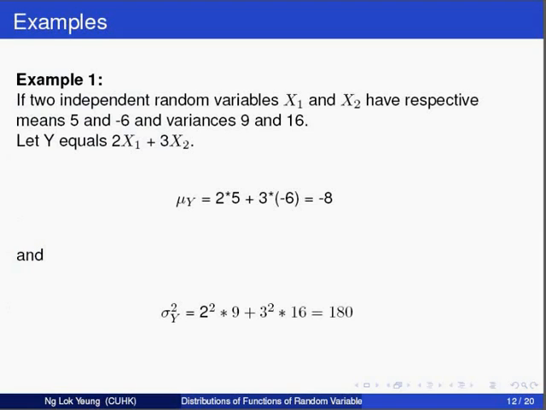Now, we'll discuss some examples involving this concept. The first one is a very simple one, which states that two independent random variables, X1 and X2, have respective means 5 and negative 6, and variances 9 and 16. Let Y equal 2X1 plus 3X2. Then the mean of Y equals 2 times 5 plus 3 times negative 6, which equals negative 8. The variance of Y equals 2 squared times 9 plus 3 squared times 16, which equals 180. It's a very intuitive example just to let you know about the application of the results in computation.